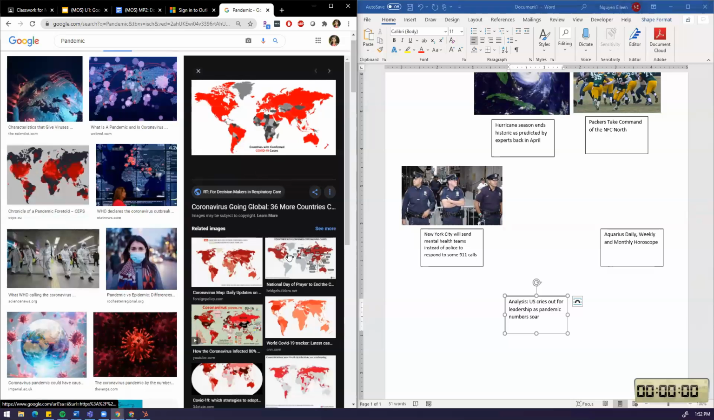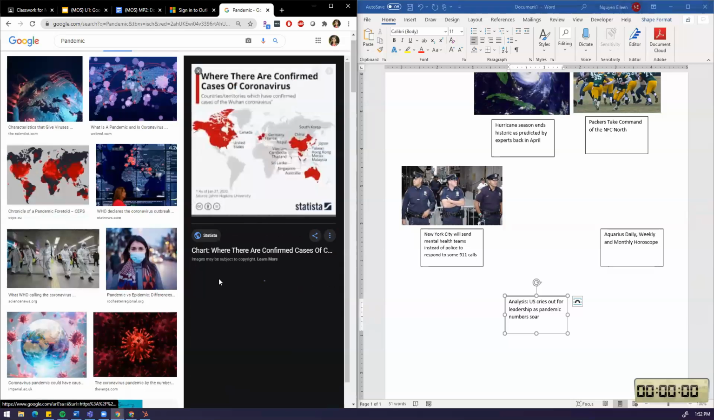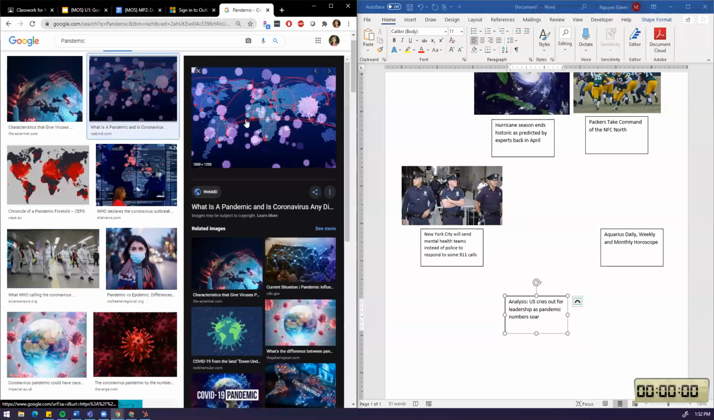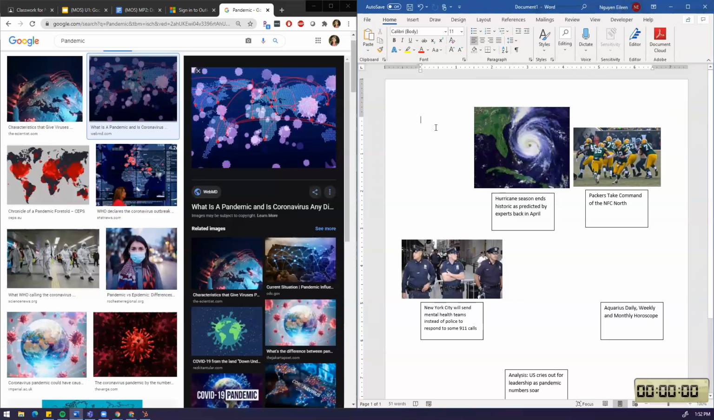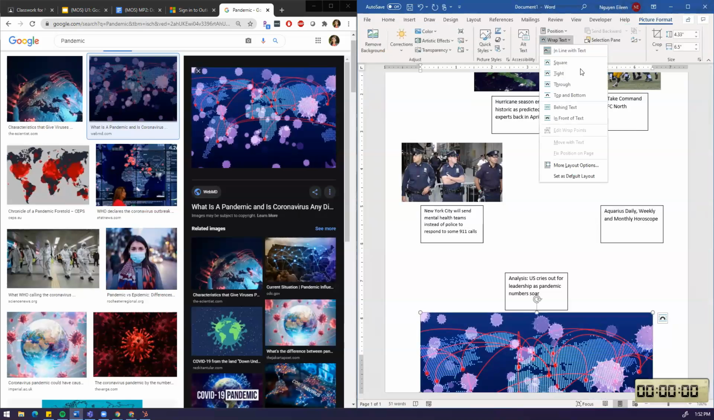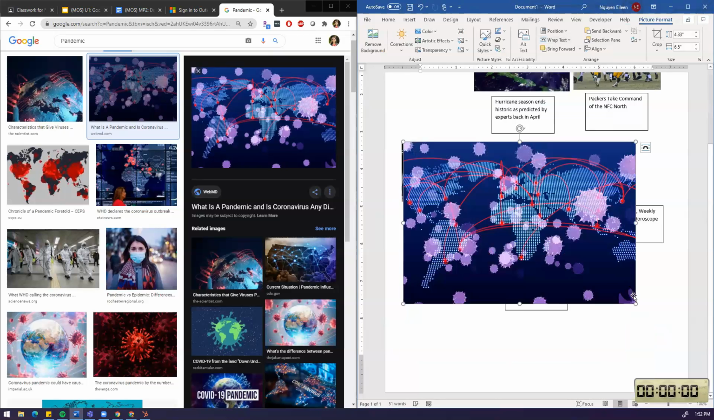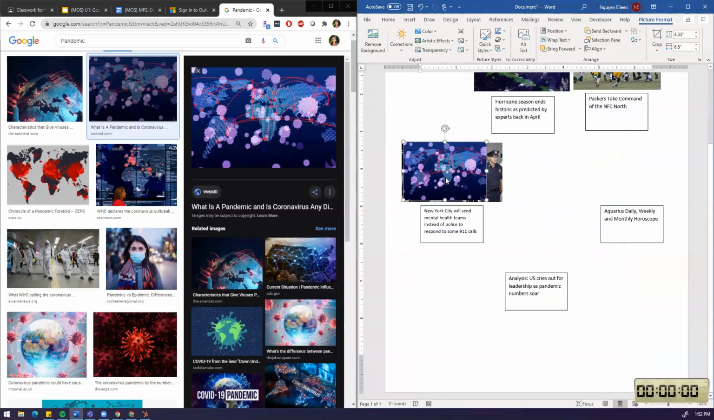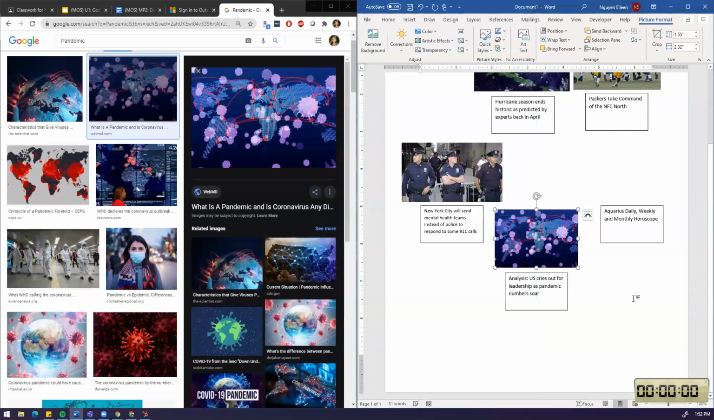Coronavirus, pandemic, whatever. One of these. Here, this one. Right click, copy image. Go back here. Control V is paste. And it keeps going down here. So I gotta change the picture format, wrap the text in front of text, and now I can move it again. Make it smaller and make it in front of the headline.